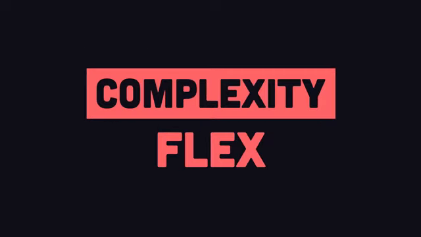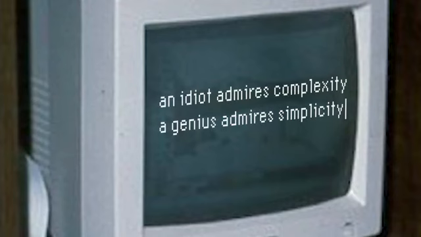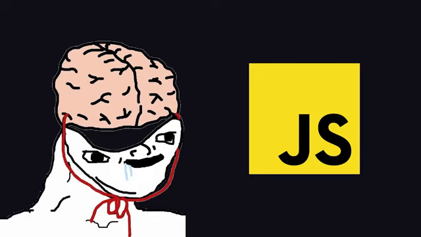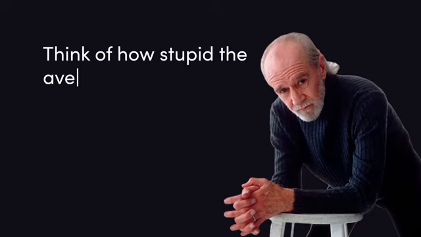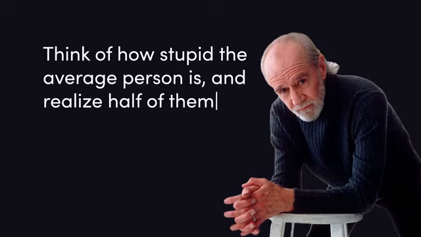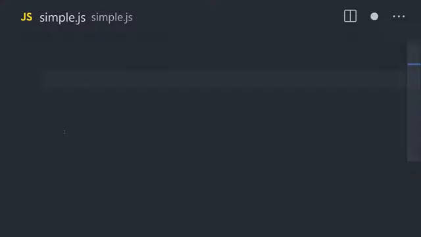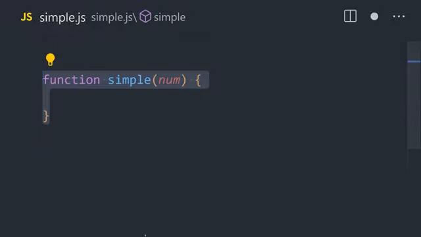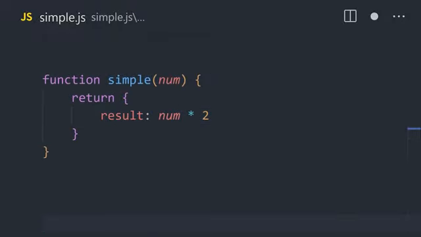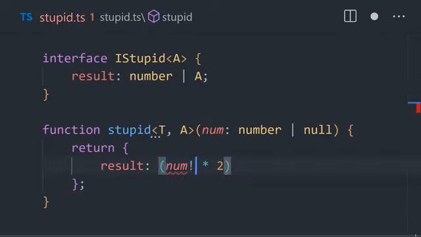First up, we've got the complexity flex. The world's greatest programmer once said, "An idiot admires complexity, a genius admires simplicity." Luckily, most people are not geniuses. Think of how stupid the average person is, and then realize half of them are stupider than that. So what you can do is take something simple, like a perfectly functional JavaScript function, then add TypeScript to it while preaching the virtues of end-to-end type safety.